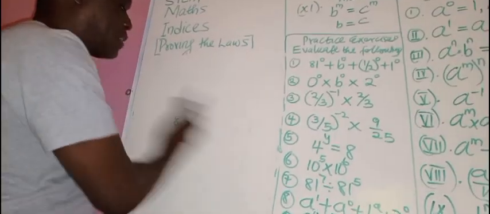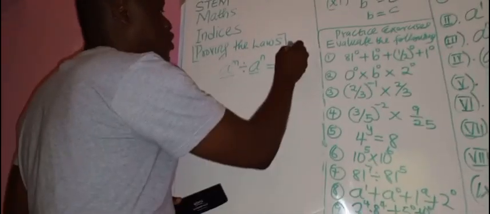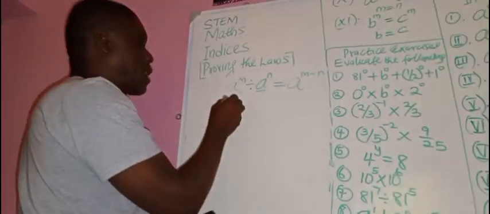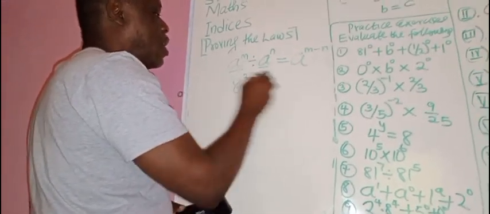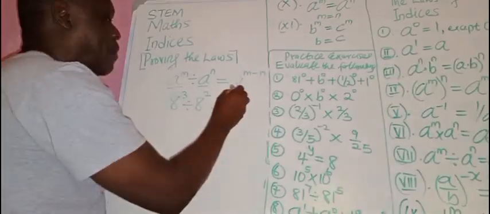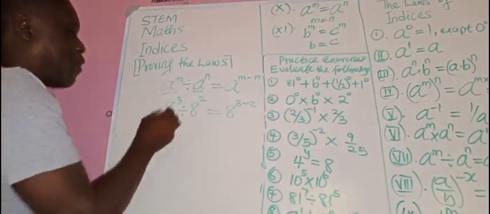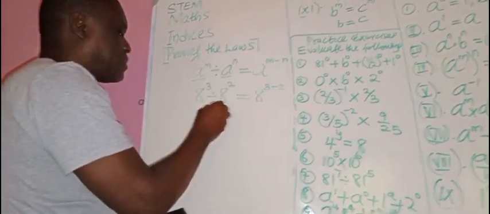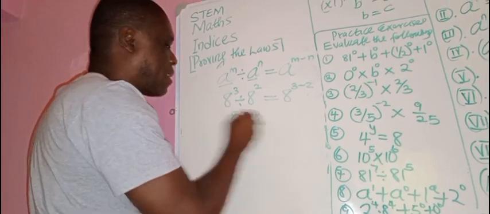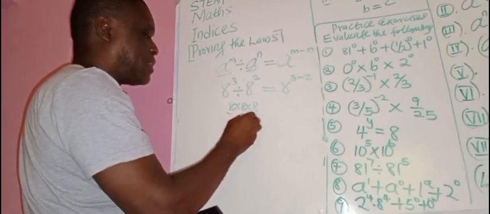Okay, let's quickly prove that. You have A raised to power m divided by A raised to power n. If it is division, common base, you pick one of the bases, then you subtract m minus n. Okay, let's look at 8 raised to power 3 divided by 8 raised to power 2. According to this law, it means 8 raised to power 3 minus 2. Now, the meaning of this is this. 8 raised to power 3 means 8 times 8 times 8 divided by, this means over, 8 raised to power 2. That's 8 times 8 again.